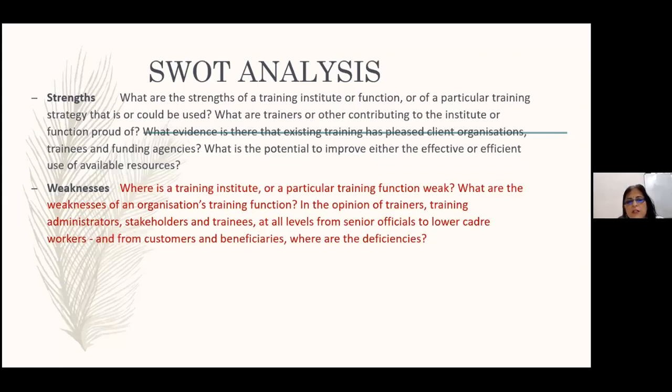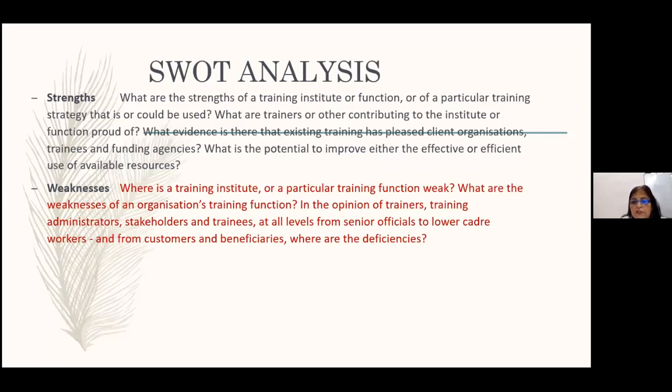And weaknesses: where a training institute is lacking, or a particular training function is weak, or maybe the delivery of the training is weak, or the course material is not up to date, or not matching the current situations, or it has become obsolete. What are the weaknesses of an organization's training function?